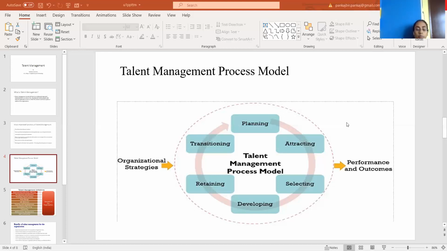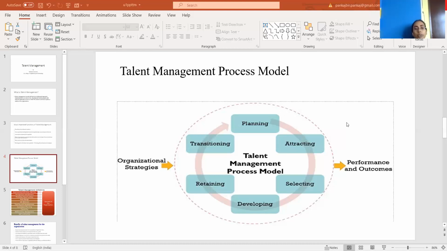The second step is attracting the talent. Here we decide whether the source of recruitment should be internal recruitment or external recruitment, and seek the suitable individual to fill up the vacant position. We can go for job portals such as naukri.com, timesjob.com, etc., or social networking sites like Twitter and LinkedIn, which are very common nowadays for attracting talent towards your organization.